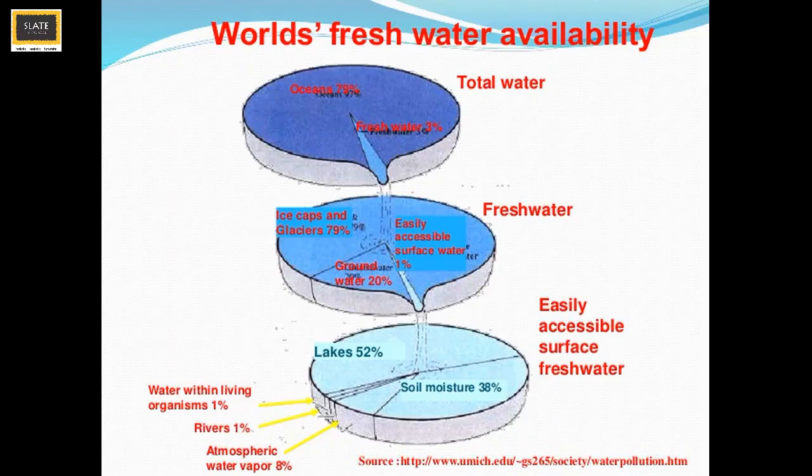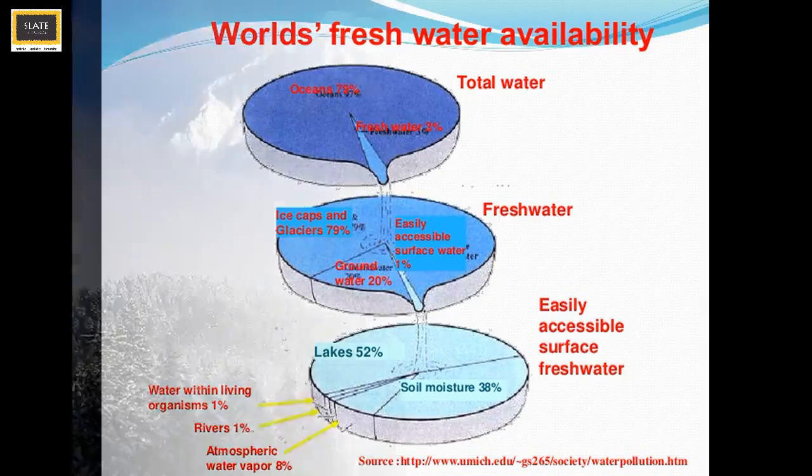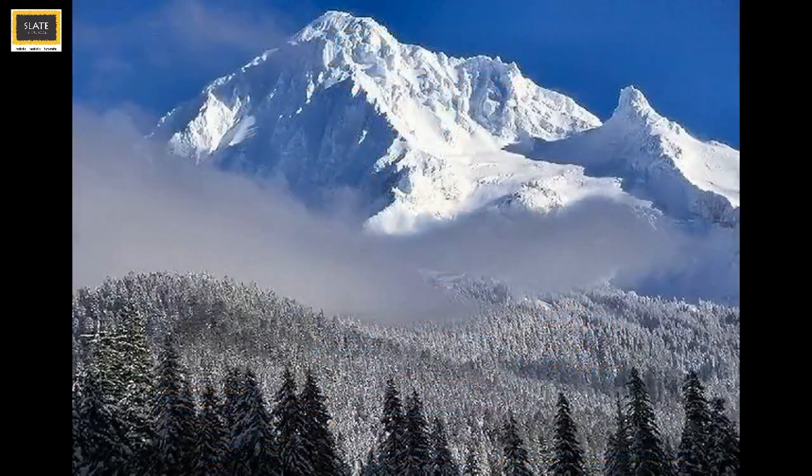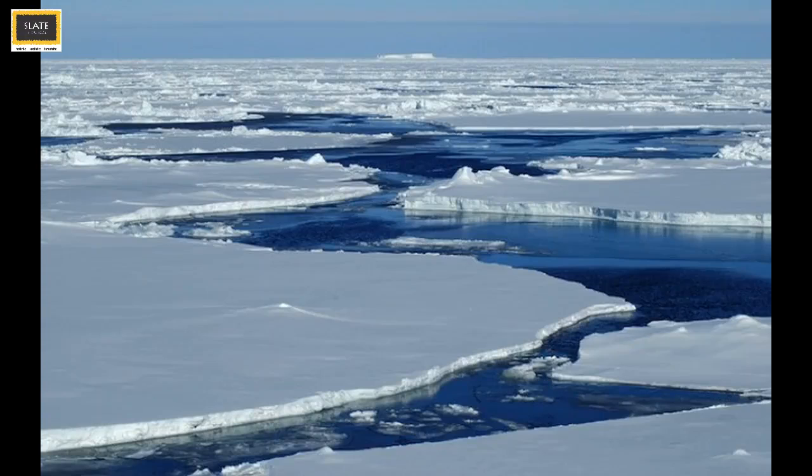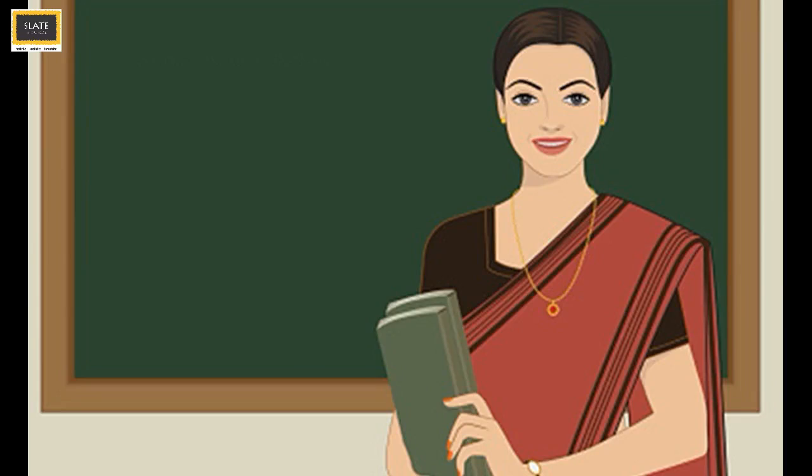Only around 1/3 of our fresh water is available for us to use. The rest is frozen solid in the form of glaciers, in the snow on high mountain tops, and in the polar ice caps. The fresh water we use comes from the surface water and groundwater.